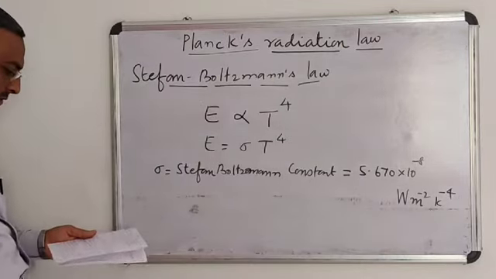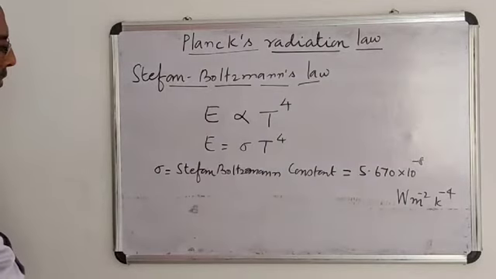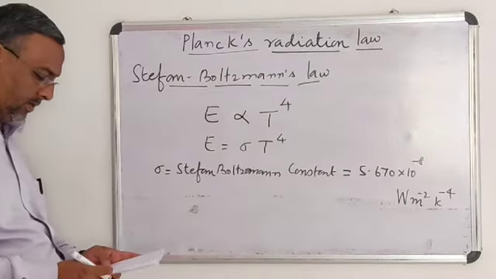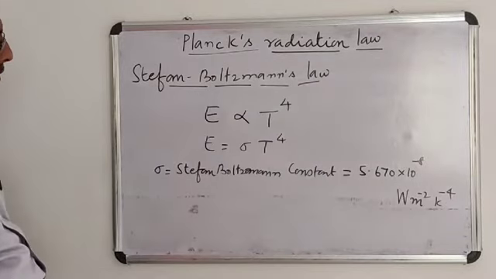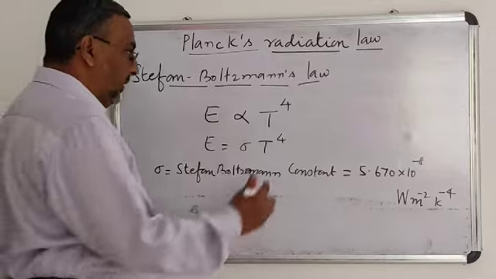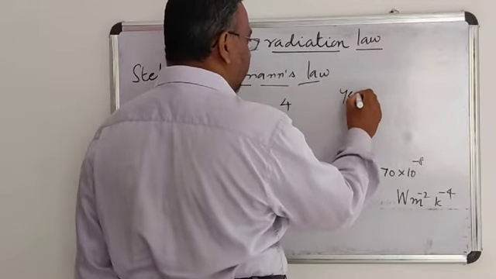Okay, this is the value of the Stefan Boltzmann constant, and Stefan Boltzmann introduced this law in the year 1879.